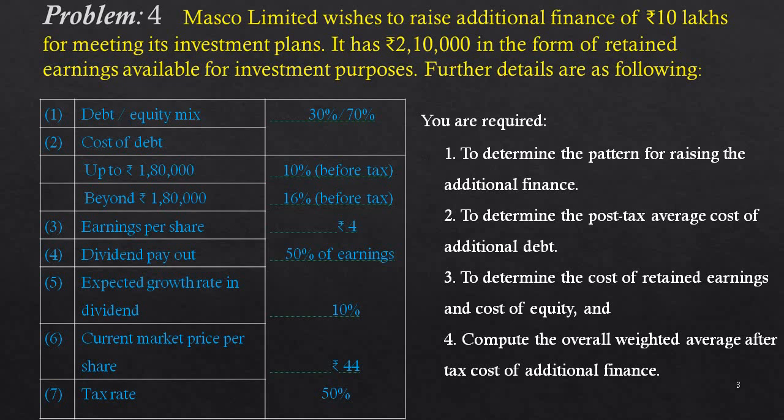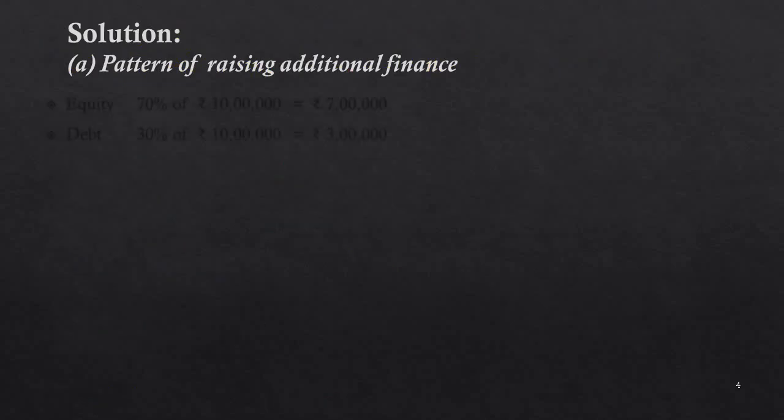Second one, determine the post-tax average cost of additional debt. Third one, to determine the cost of retained earnings and cost of equity. Fourth one, compute the overall weighted average after tax cost of additional finance. Solution. A. Pattern of raising additional finance.